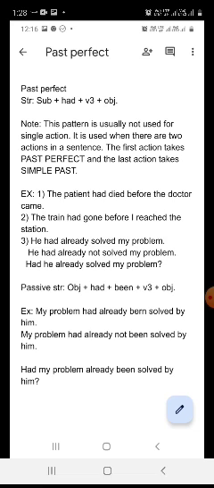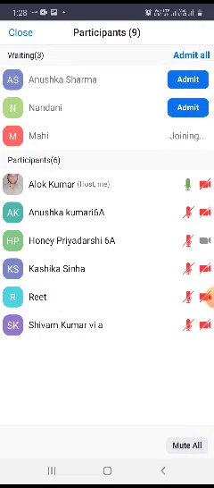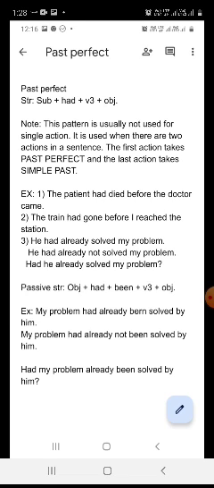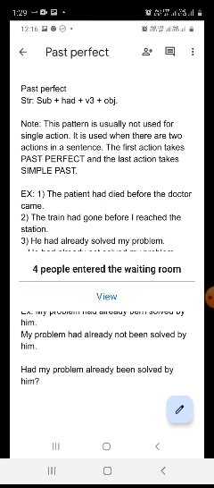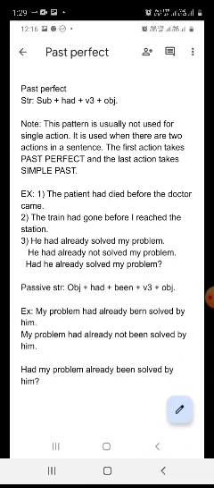In the note you can see I have written this pattern is usually not used for a single action. If in your sentence there is only one action, a single action, then for a single action you should not use the past perfect structure. It is used when there are two actions in a sentence. When is it used?